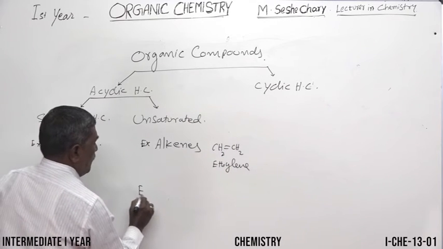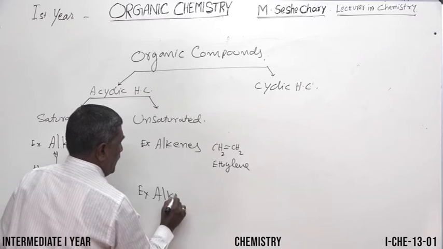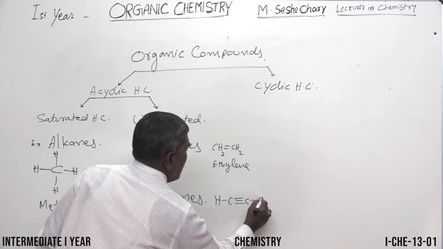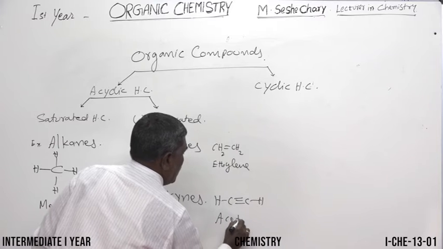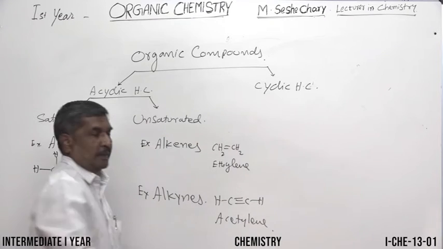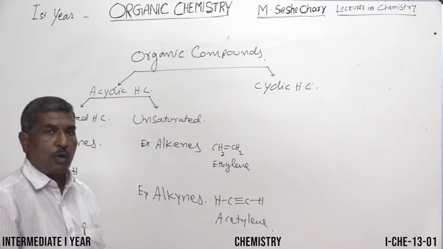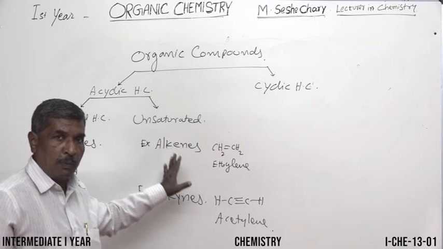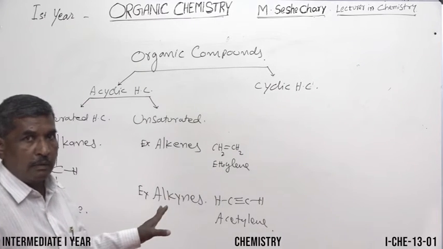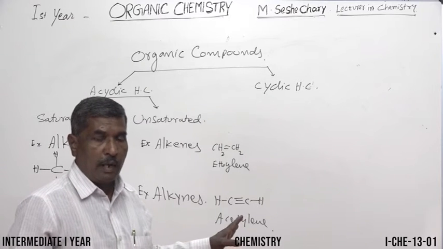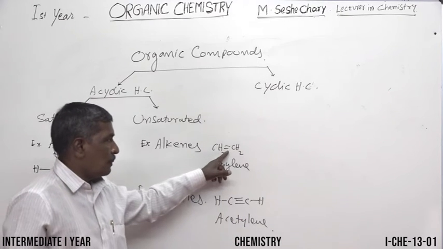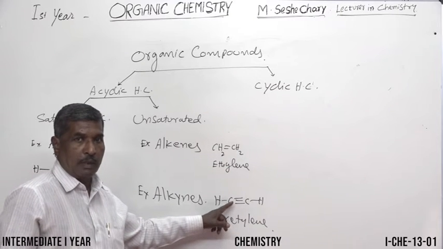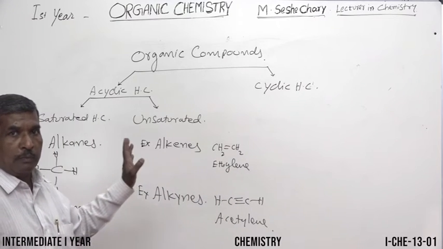Another example for unsaturated: alkynes. Example, acetylene. So these two come under the unsaturated. Unsaturated hydrocarbon means carbon compounds containing double bonds and triple bonds. Carbon compounds containing double bonds and triple bonds come under the unsaturated hydrocarbons.